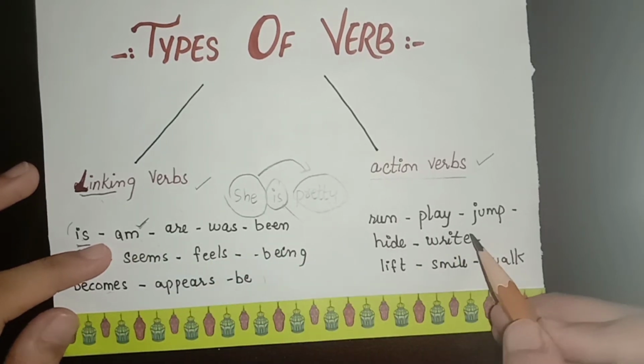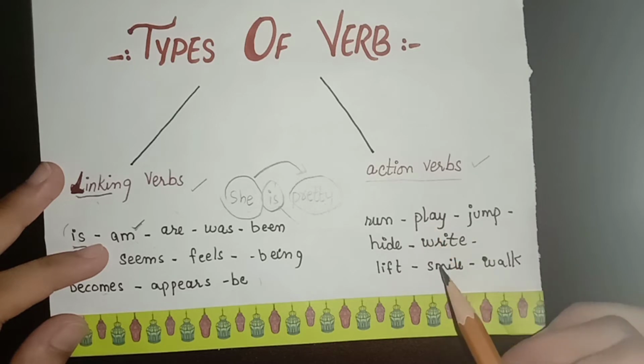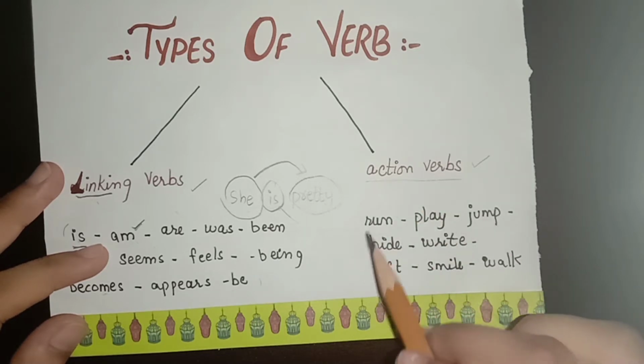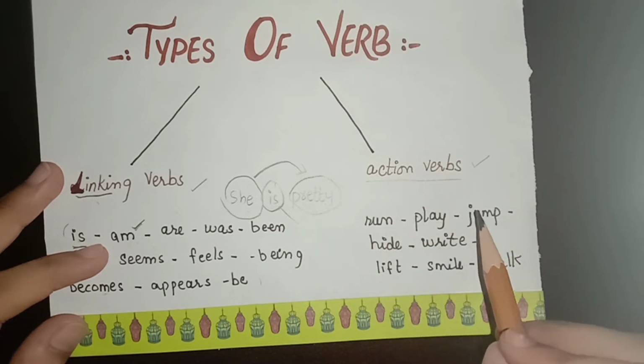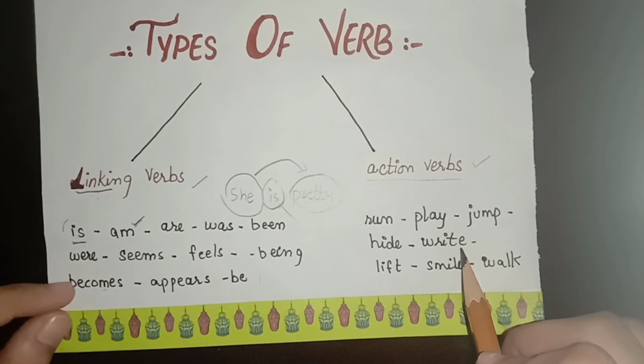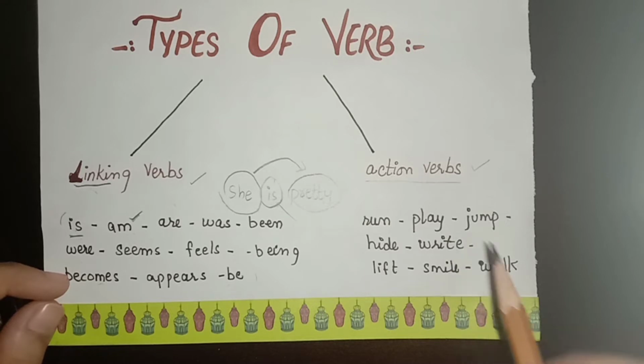Let's have a look at action verb examples. Run, play, jump, hide, write, live, smile, walk. So, all of these words are related to an action. We are talking about performing any action. There is nothing in these that links, but it is an action performed by a subject, or we can say a noun or a pronoun.